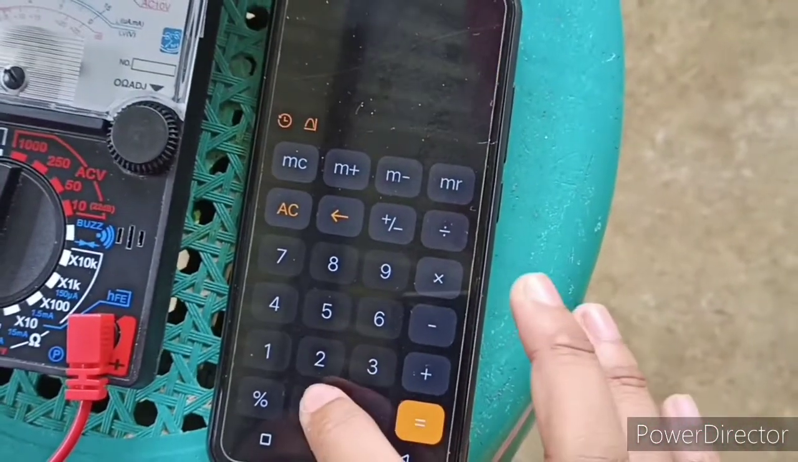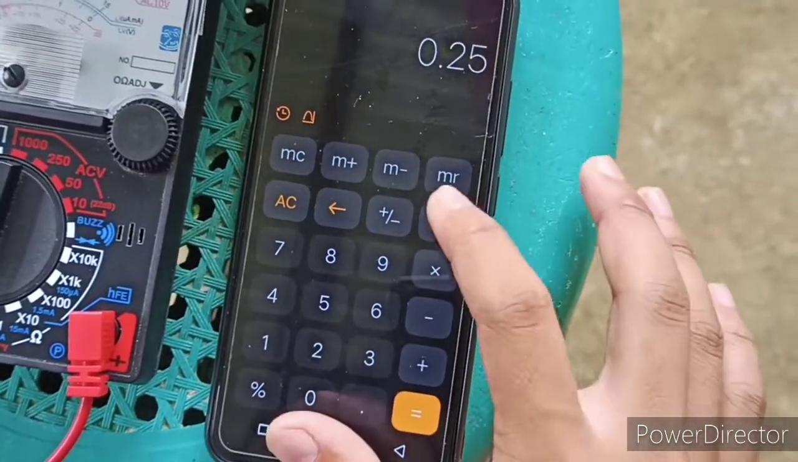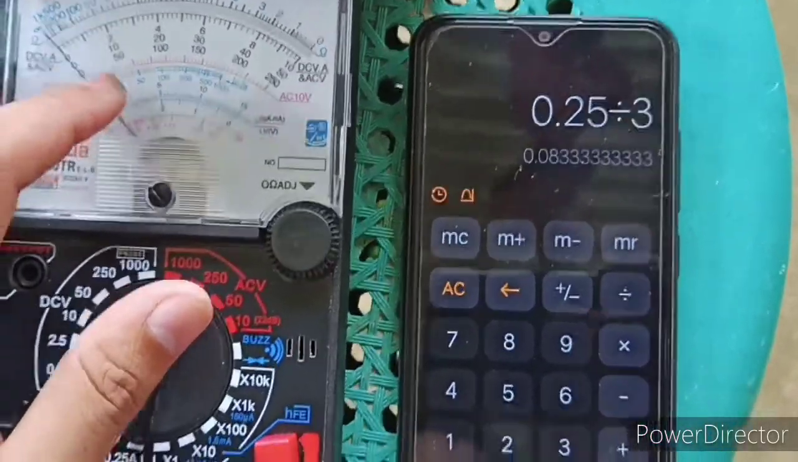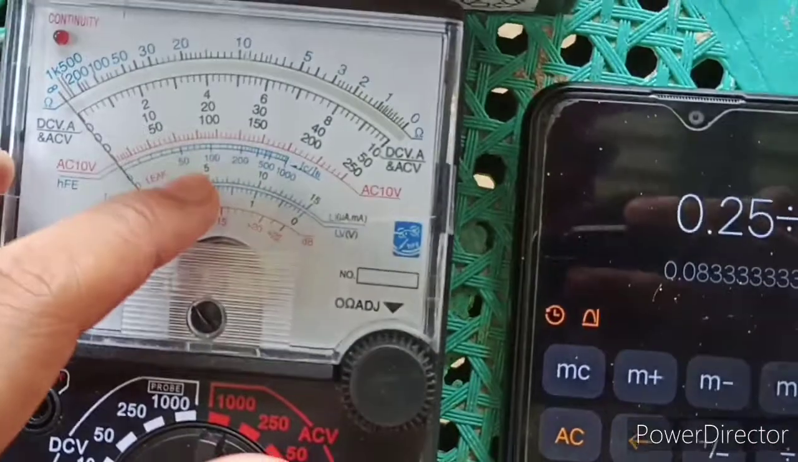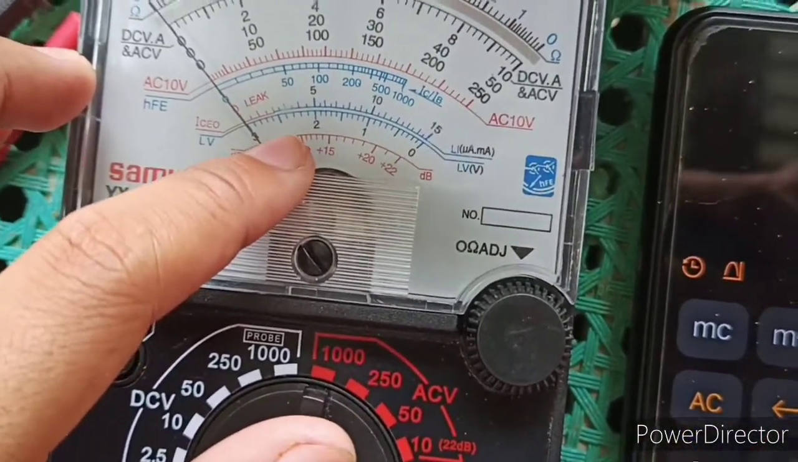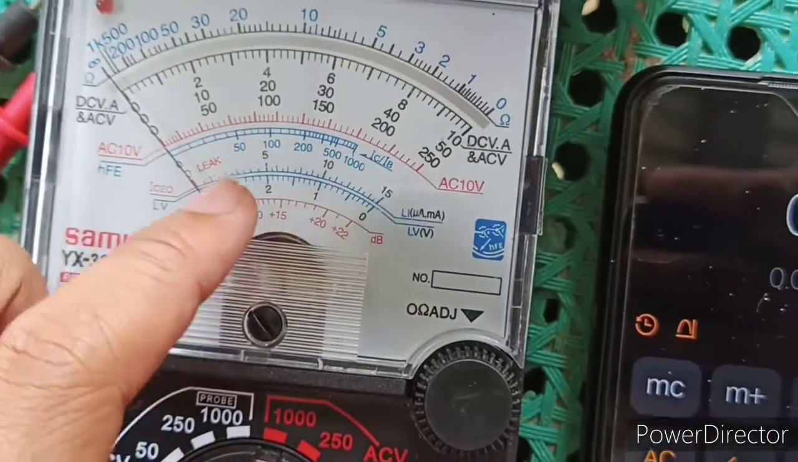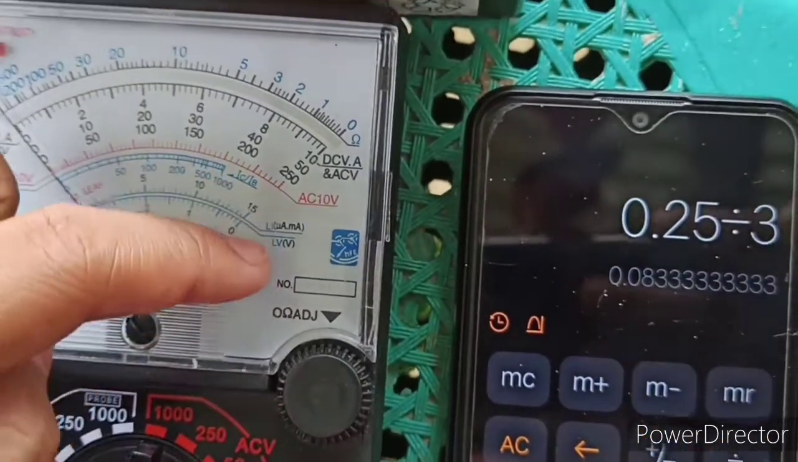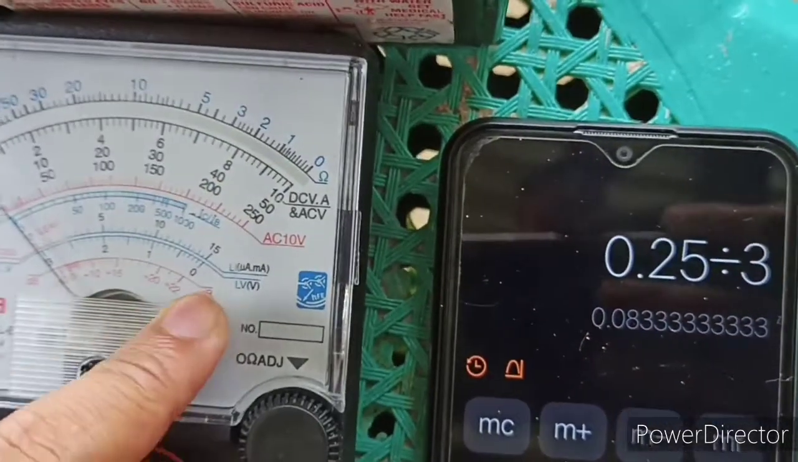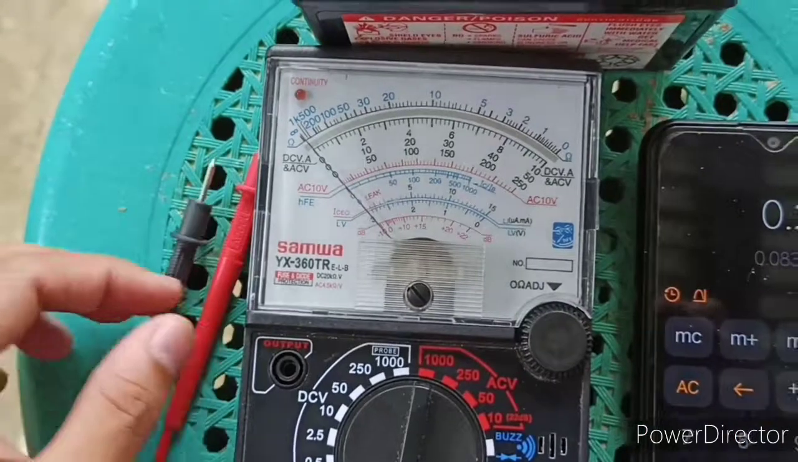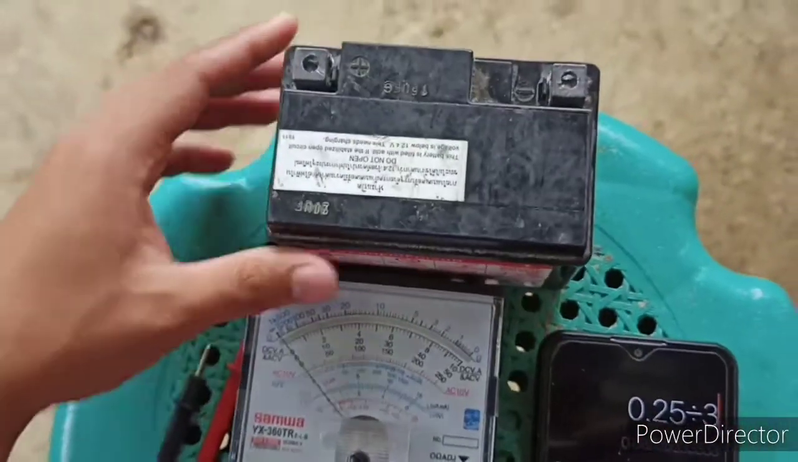So 0.25 divided by 3, the answer is 0.083. So the 5 here, we will replace it with 0.083. So 10 is 0.16 and the 15 is 0.25 ampere. So we will start measuring the current of this battery.